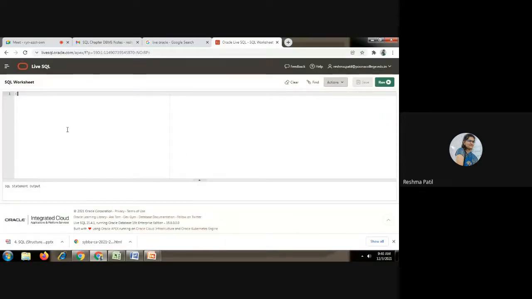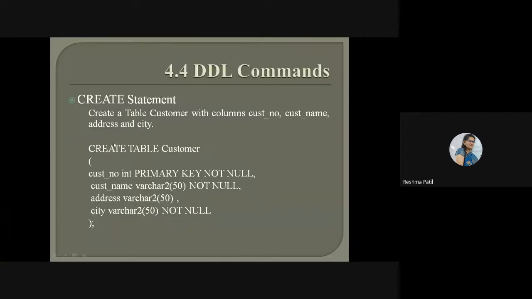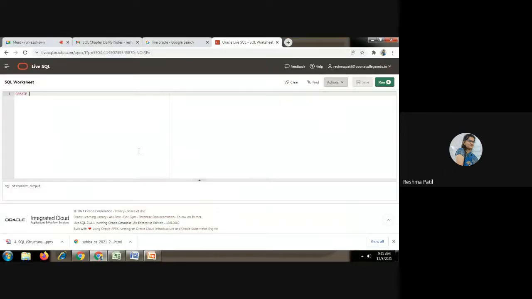Keywords are written in capital letters. It is not compulsory. You can write it in small letters also. But these are keywords and I want to show that these are keywords. That's why I have written them in capitals here. Create table. Create keyword, then space, table. After that, the table name. This is a user defined name. The user will create this name.